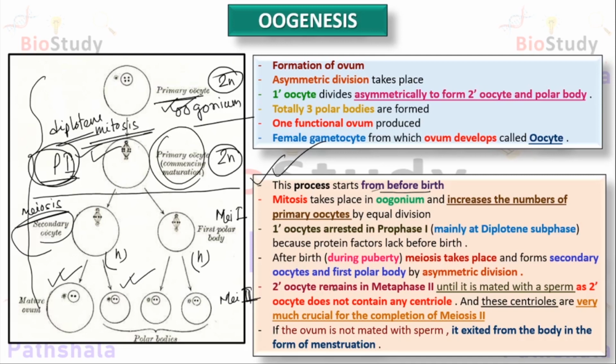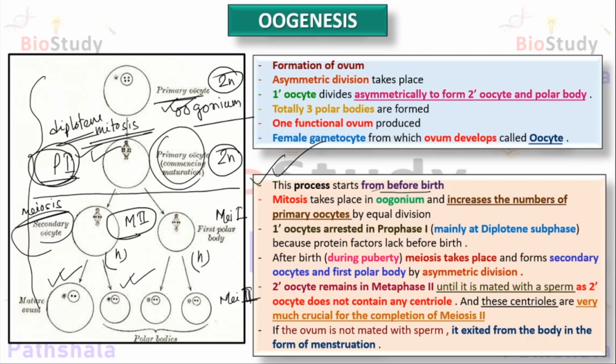After birth, mainly during puberty, meiosis takes place, and the primary oocyte forms a secondary oocyte and the first polar body by the first meiotic division, which is an asymmetric division. The secondary oocyte remains arrested again in metaphase 2. So why is the secondary oocyte arrested in metaphase 2?